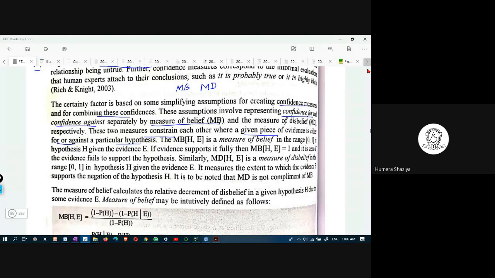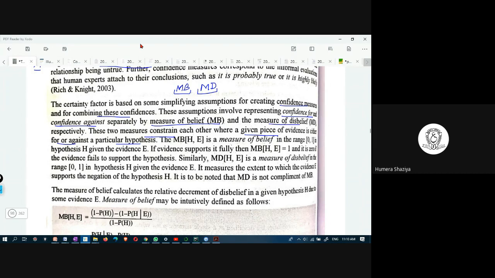Okay, that is confidence for, that is measure of belief. And there is another student, say Tom, and I'm not sure about whether he passes or not, but I am sure that he may not pass. Sometimes, we can say, oh, he will not pass his exam. So it is against, a measure of disbelief.